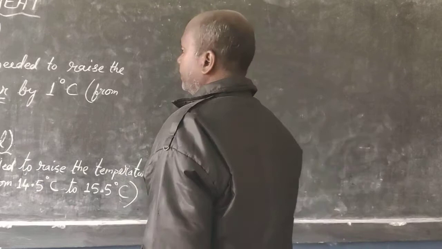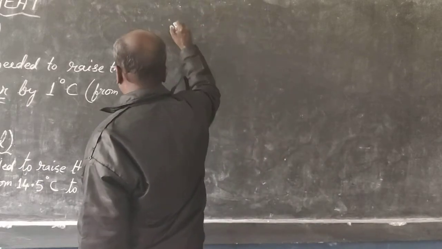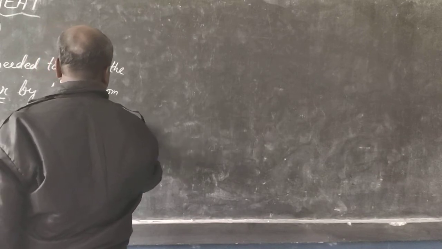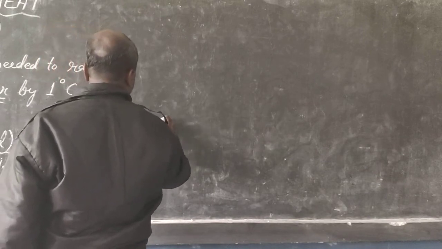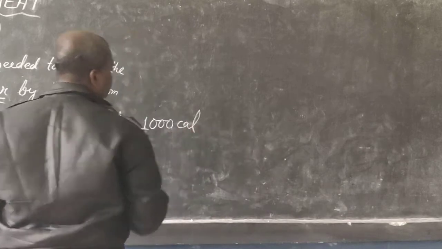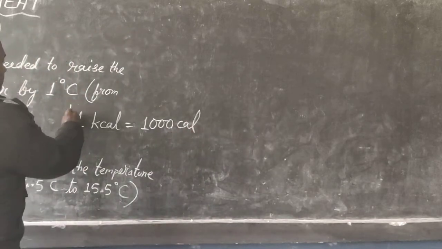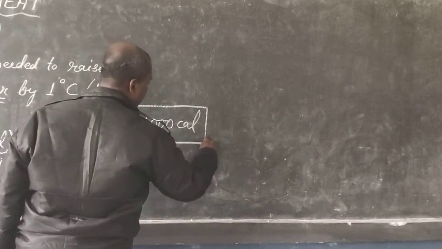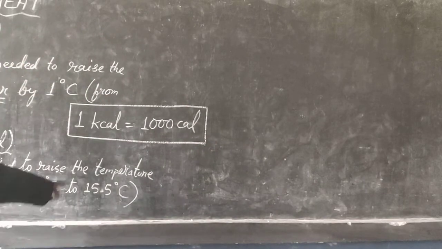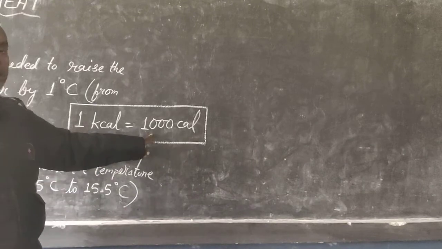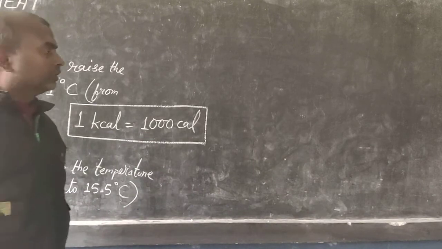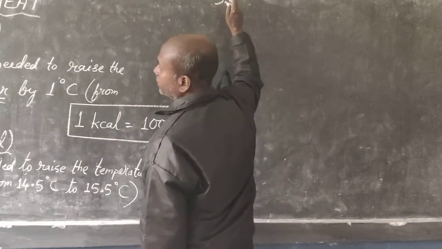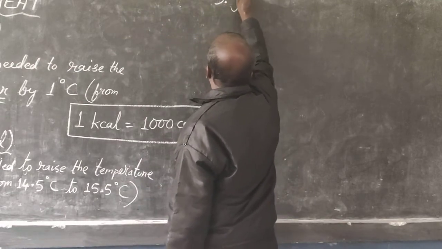So both this calorie and kilocalorie are related like this. 1 kilocalorie is equal to 1000 calories. It is very easy to remember this. Just like in 1 kg there are 1000 grams, just like that in 1 kilocalorie 1000 calories are there. Okay. Now there is a third unit also. The third unit is joule.